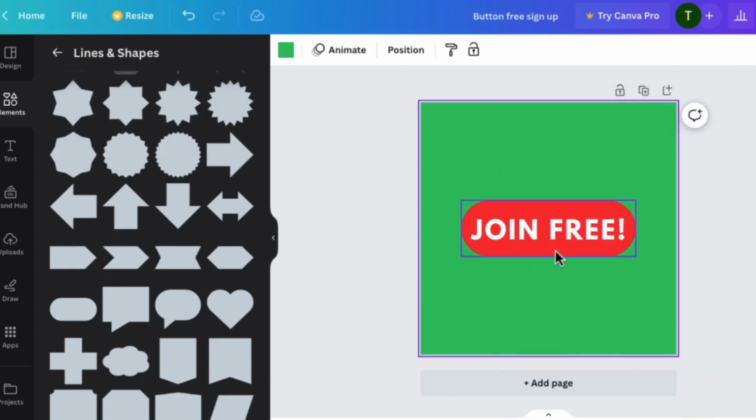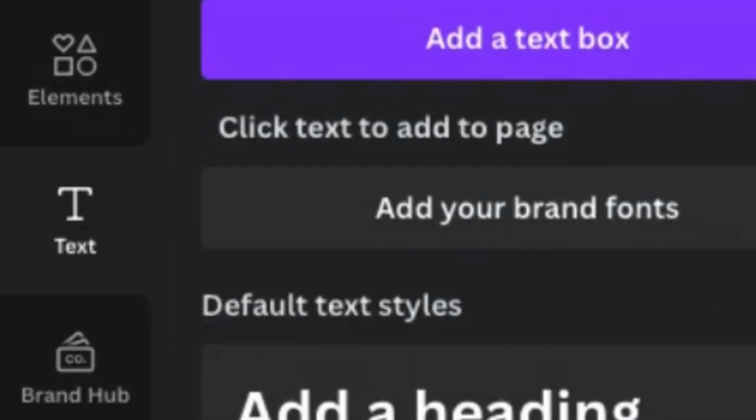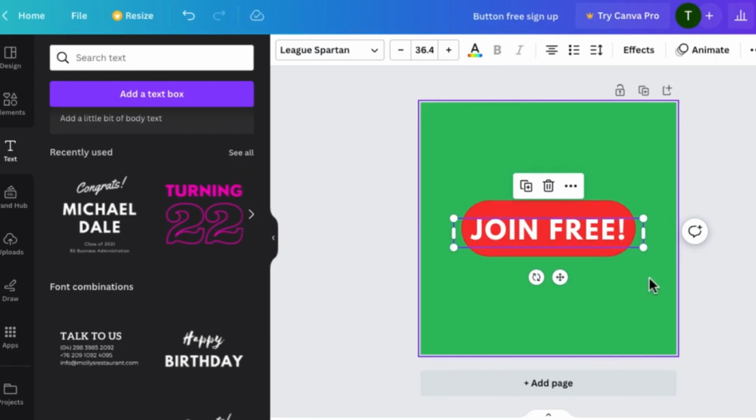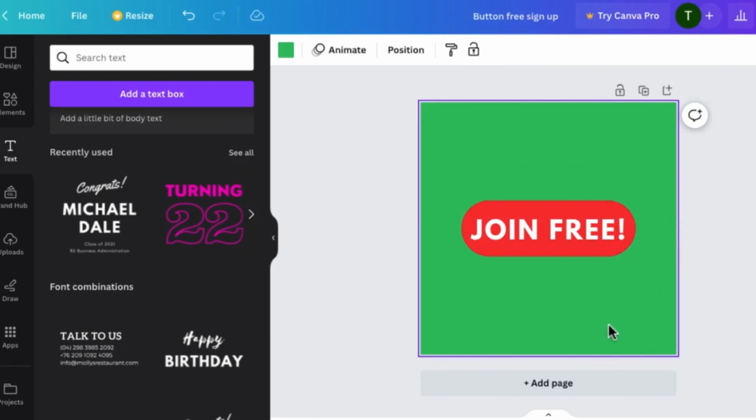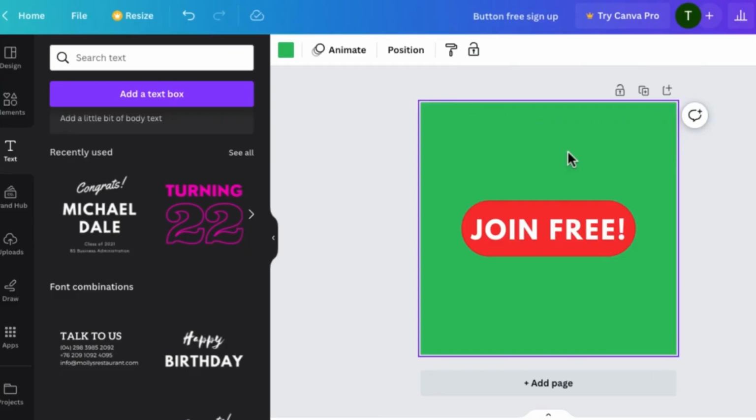So you can see I just did that and I went ahead and created a text. You can come over here, click on where it says text, and drag any of these texts right here. And then I just created a button that says join free, right? This is completely easy. You can do this. Come over to where it says background. I changed the background to green, and the reason why I did that is because we're going to remove this background right now. This is the button, right?